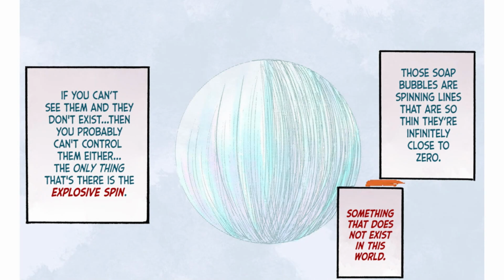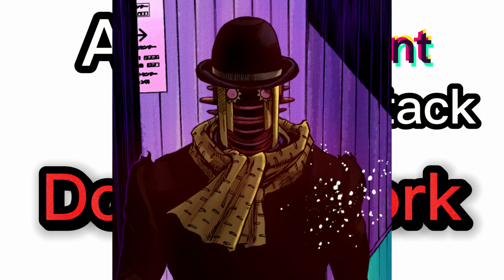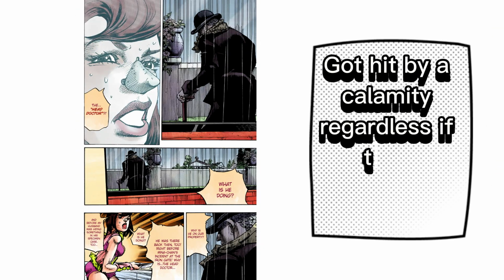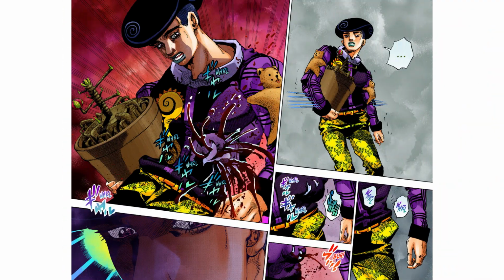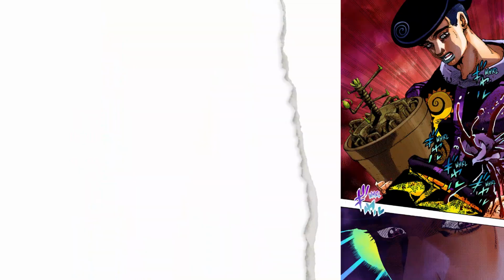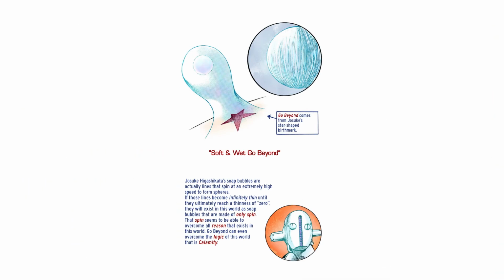That's why I wanted to make this video. People only focus on the lines being non-existent and not on the spin. Guys, let me tell you something. A non-existent attack doesn't work on Wonder of You. Why? Because we have seen characters get hit by calamities only for thinking about pursuing him. The non-existent lines alone wouldn't be able to go beyond calamities if it wasn't for the spin. So, in summary, people think the lines being non-existent is what worked, but in reality the spin is what made it possible. Okay, let's finish reading the explanation.